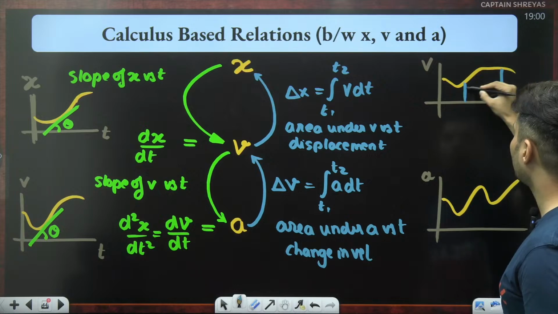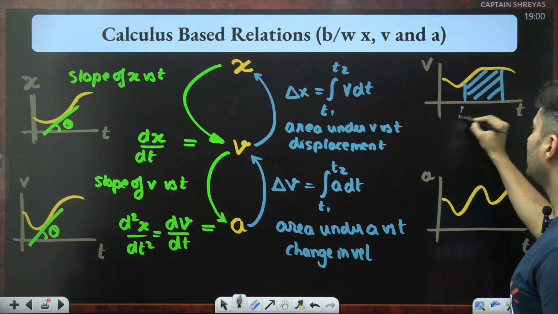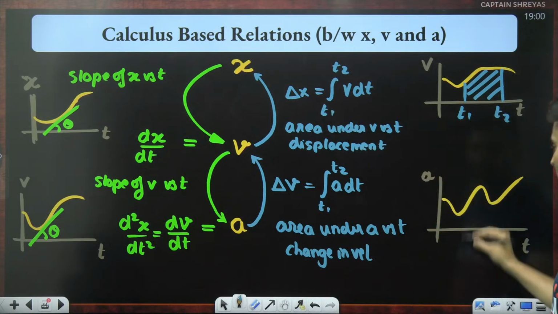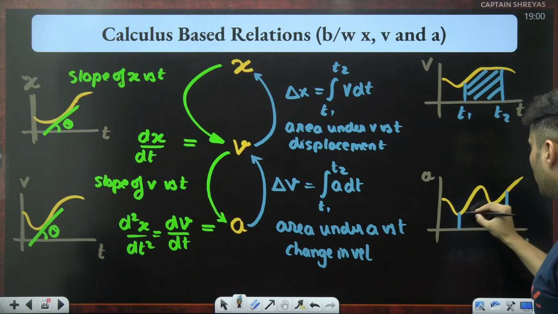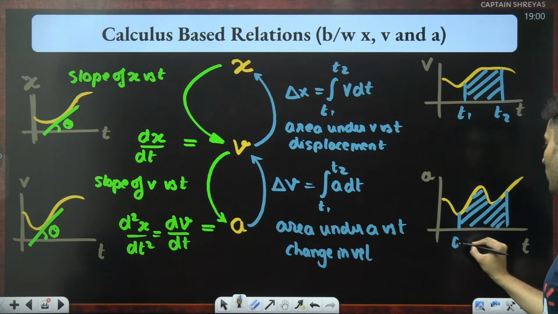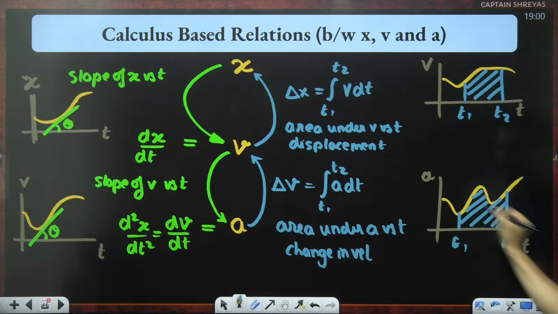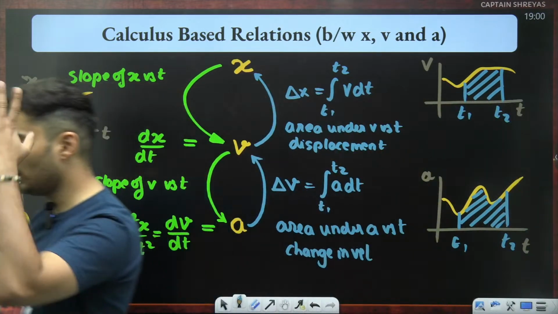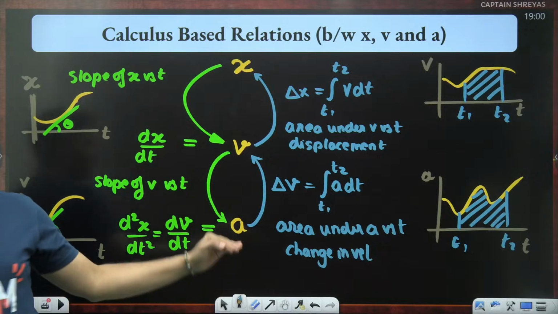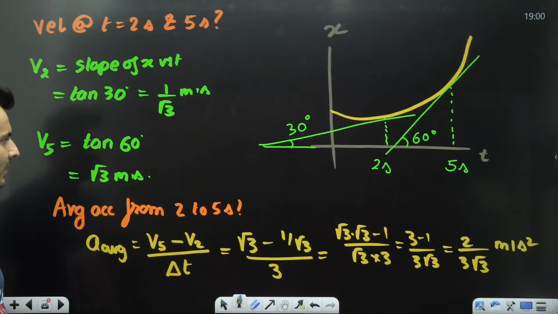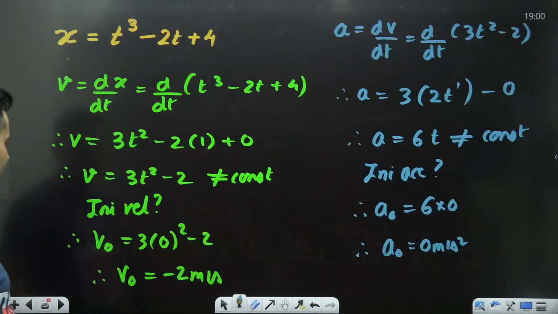From here to here, this area under velocity time from t1 to t2, this area gives me the displacement. This area from, let's say, here to here, if I find how much this particular area is from t1 to t2, I will get the change in the velocity. That is the graphical interpretation of that integration. This is the exact reverse process of the derivatives. Let's take some examples so that you guys understand it.